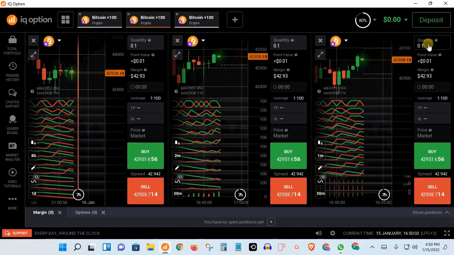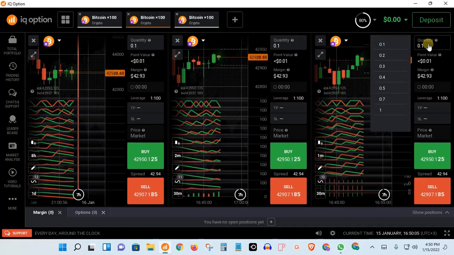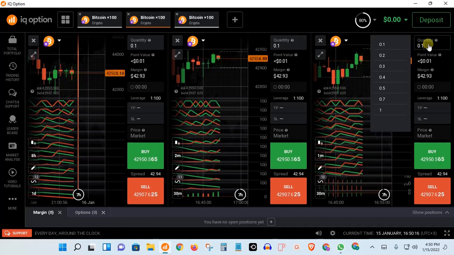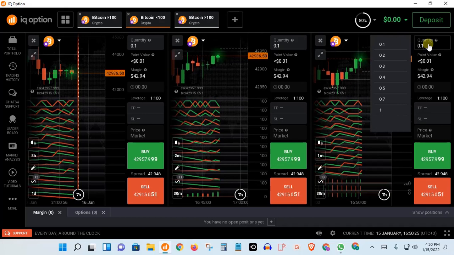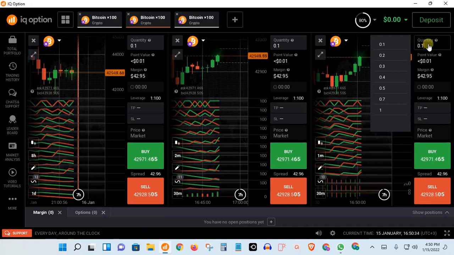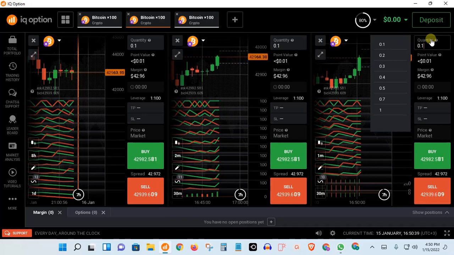And this is very exciting for people who are using robots, and people who are dealing in forex and coding expert advisors. Most expert advisors are given a predefined quantity that they will be bidding within themselves. Normally most people use 0.01 for 100 USD. Some people use 0.1 for 100 USD. So if you're doing that on a platform that doesn't support it, it will be hectic, or it won't even work. Now that IQ has brought this, it is a very good tool for us to exploit. So thanks to IQ for this feature.